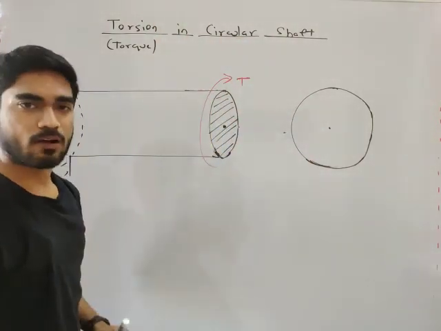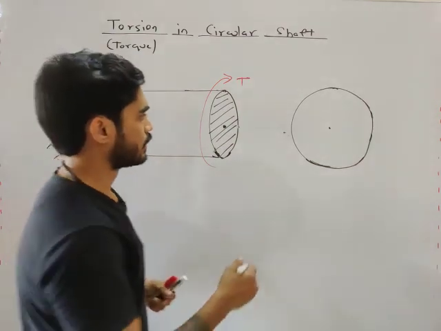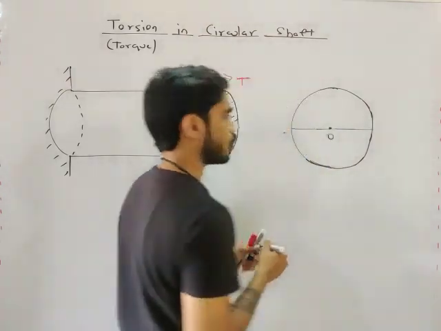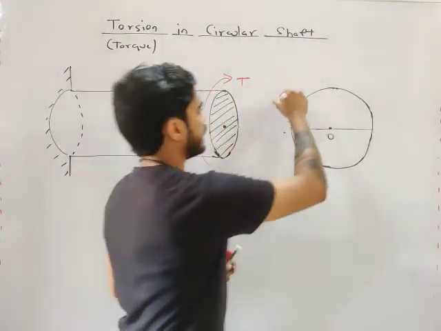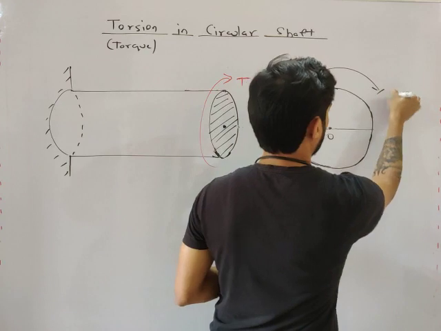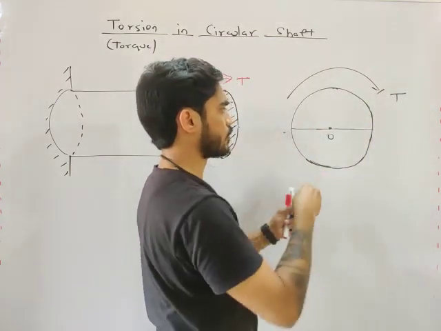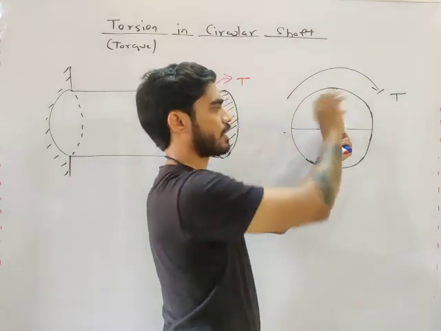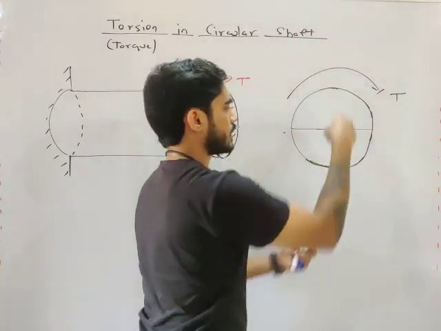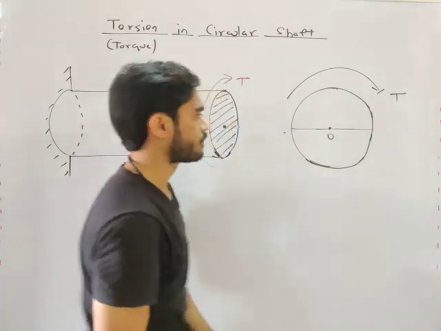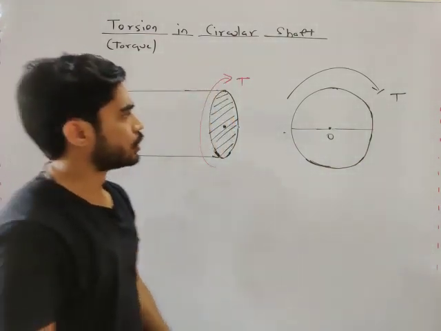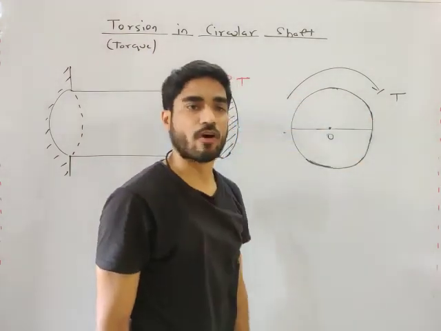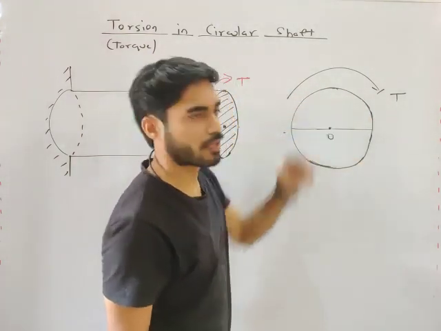Now let's consider this diameter. Let's say this is point O. We are applying a torque, a moment like this, acting about this axis, the normal axis to the cross section. So what will happen, my friend? Due to this torque, this diameter is going to deform.